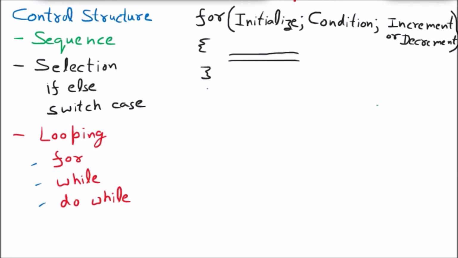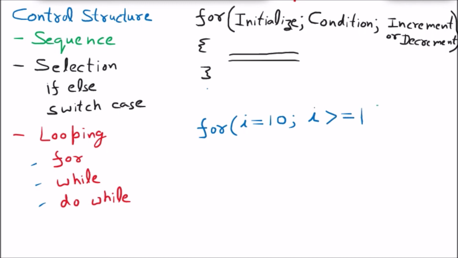Now let us suppose that we have the same program to print hello, but this time we are going to decrement. Let us suppose that there is one variable i we have already, and we are saying for i is equal to 10. We are initializing i with the value 10. Now we have the condition i greater than equal to 1.